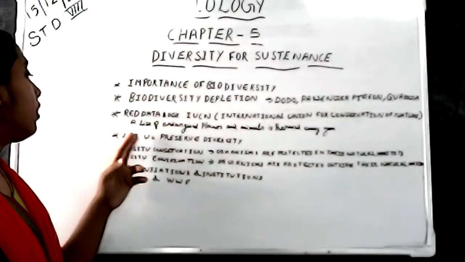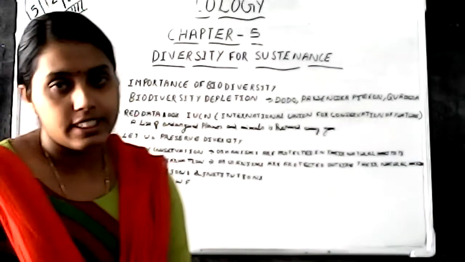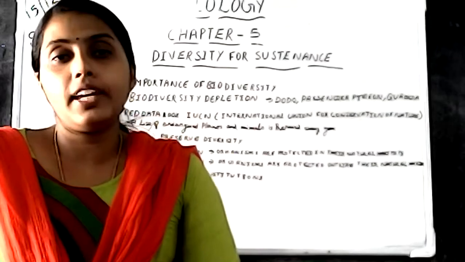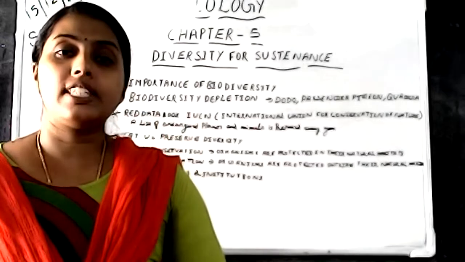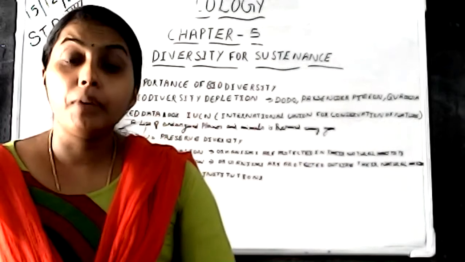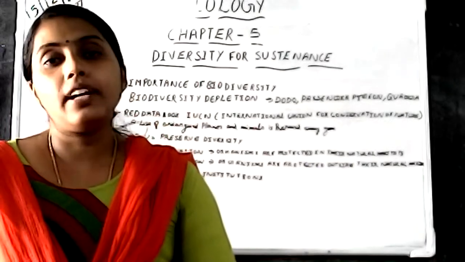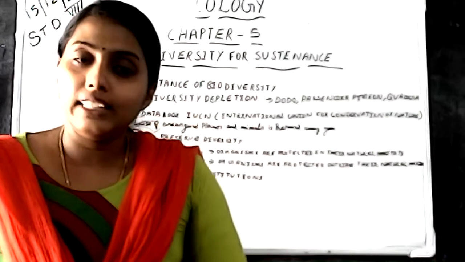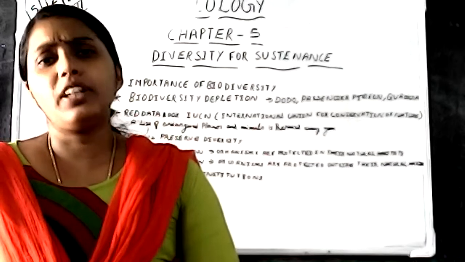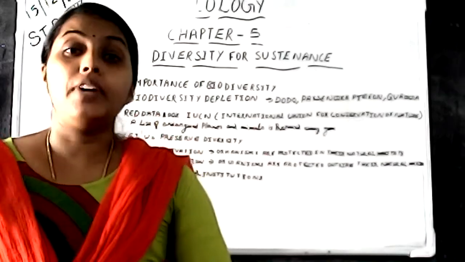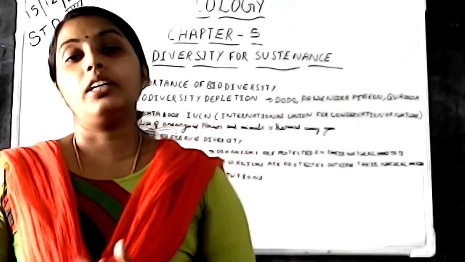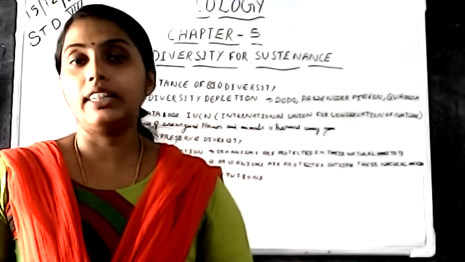Then let us preserve diversity. So what is our next step? Because of our interference, what is happening? Our biodiversity is destroyed or depleted. So we have to protect it. Otherwise, what will happen? Whether we can live alone on this earth without other organisms, can we live on earth? No. Without the plants or animals, whether we will get food? No. So when this biodiversity is depleting, finally it will deplete the human race from the earth itself.